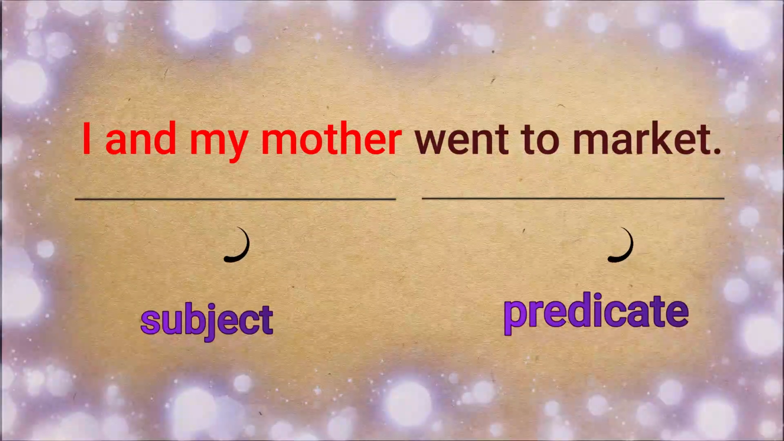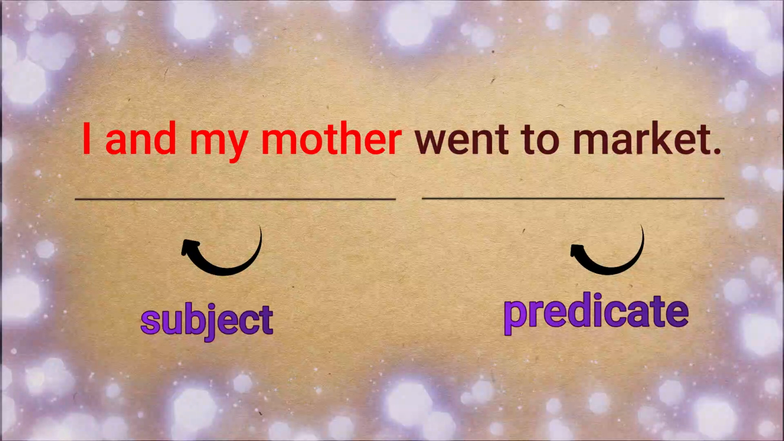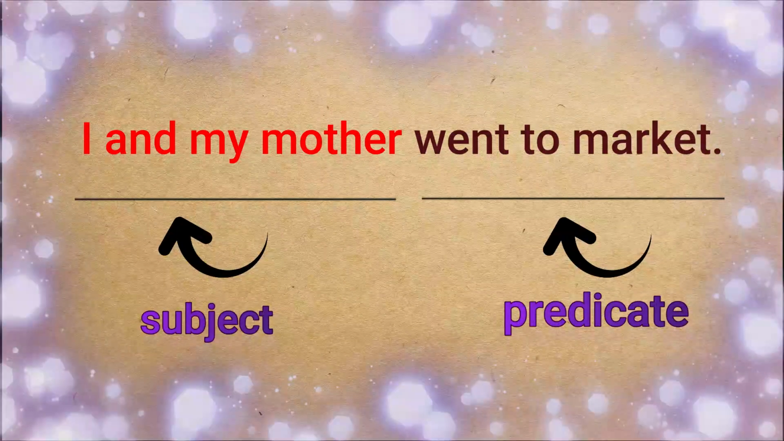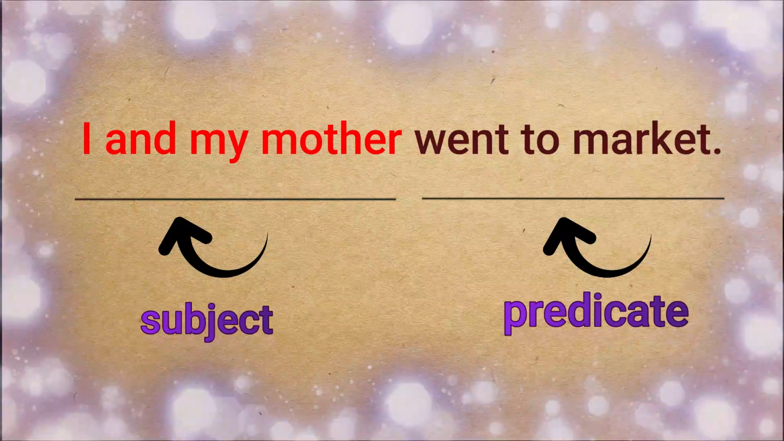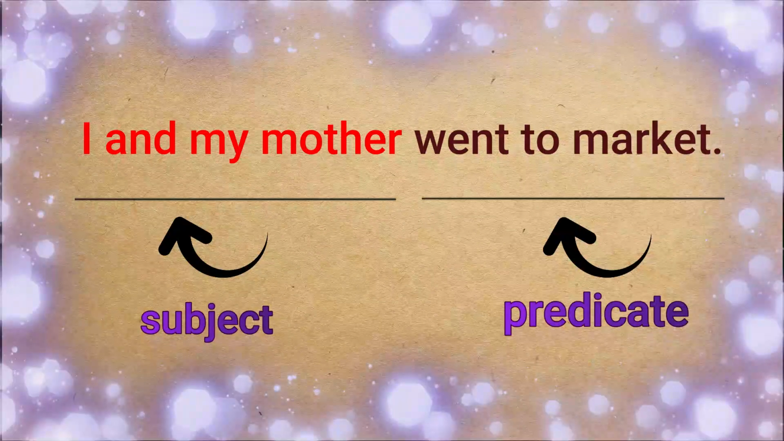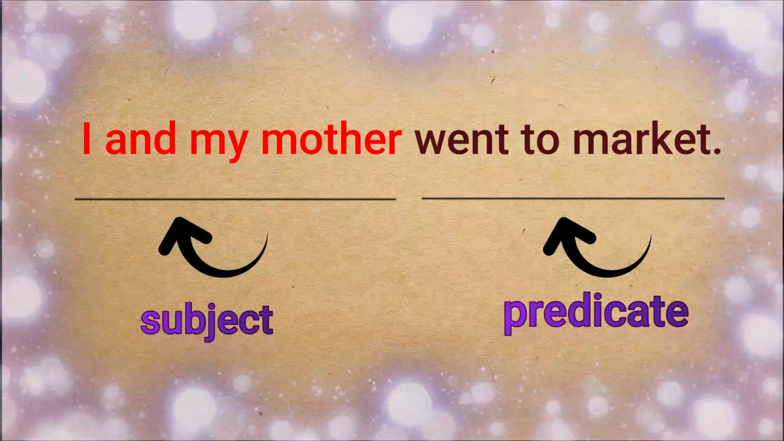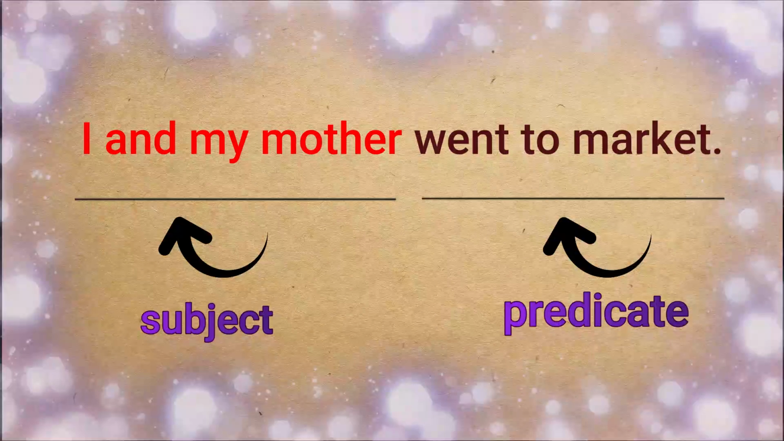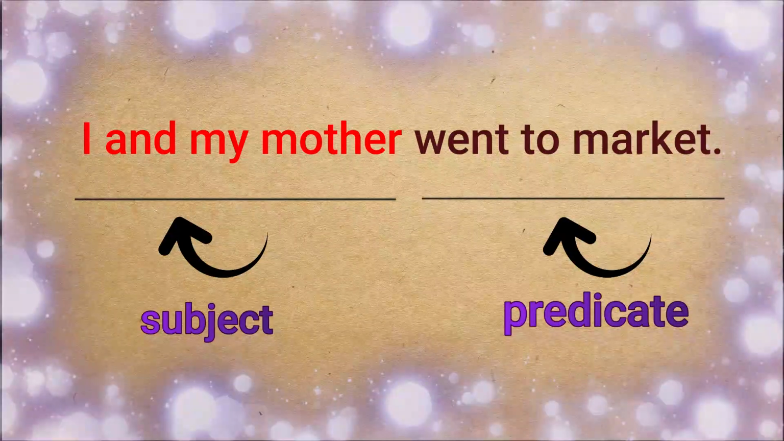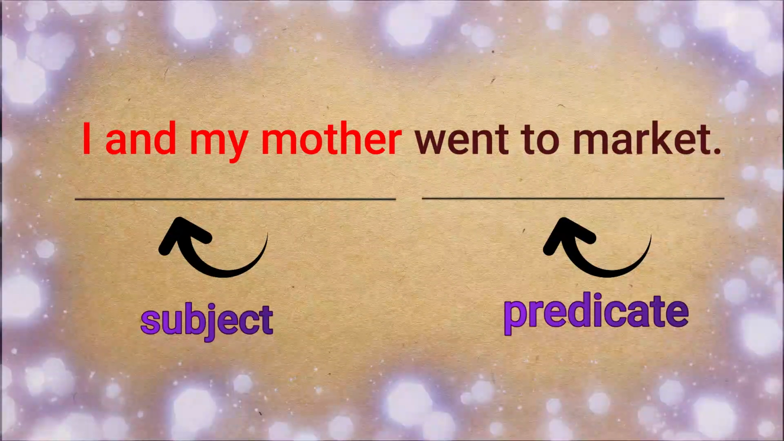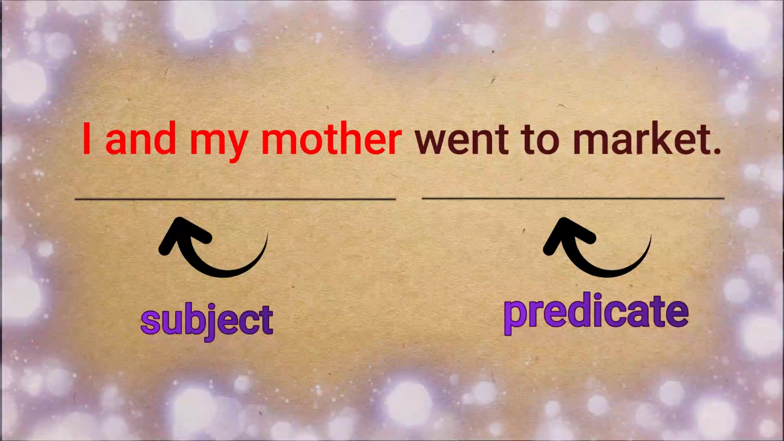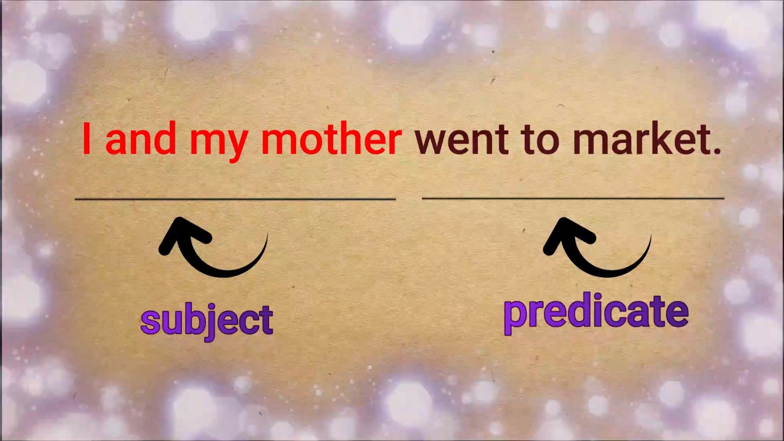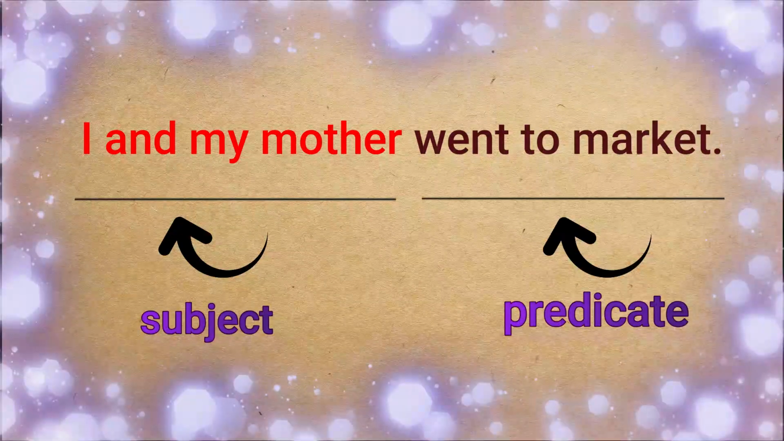See this example. I and my mother went to market. Here the subject is also a noun or pronoun. I is a pronoun. My mother is a noun. So a group of words is the subject here. What are I and my mother, the subject, doing here? Went to market. We got information about that. So went to market is the predicate.